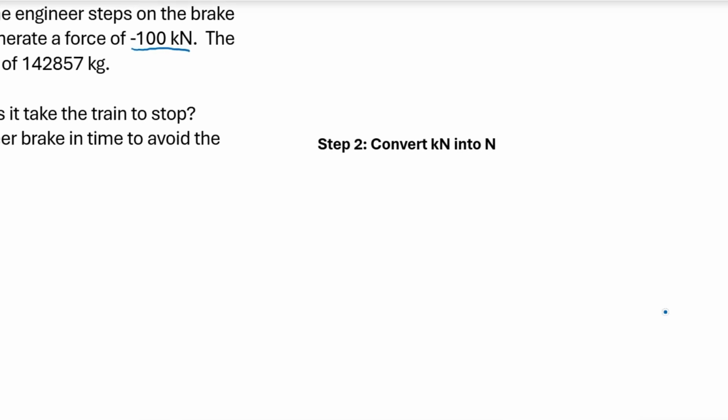All we have to do is we get that negative 100 kilonewtons. And what we're going to do is we're going to use the conversion factor. So we are going to multiply by the ratio. And so kilo is on the top, so kilo needs to be on the bottom.